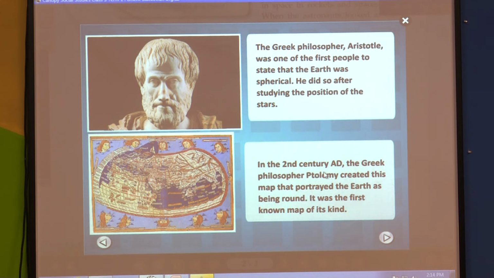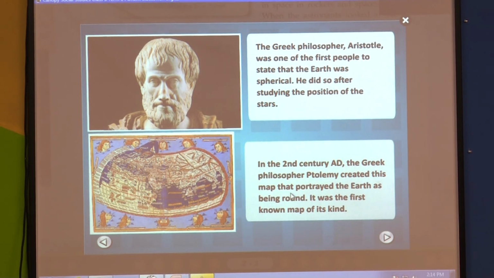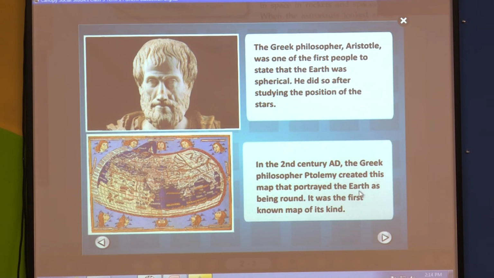In the 2nd century AD, the Greek philosopher Ptolemy created this map that portrayed the earth as being round. It was the first known map of its kind.